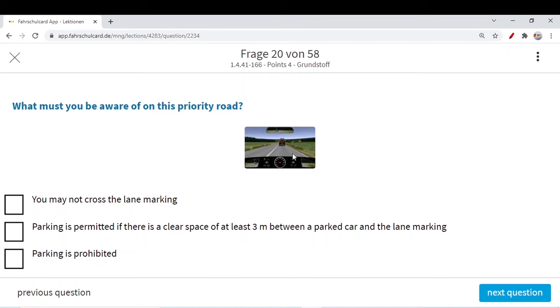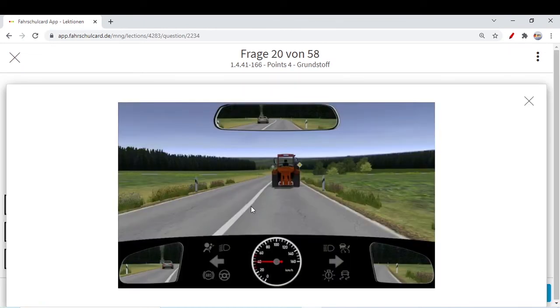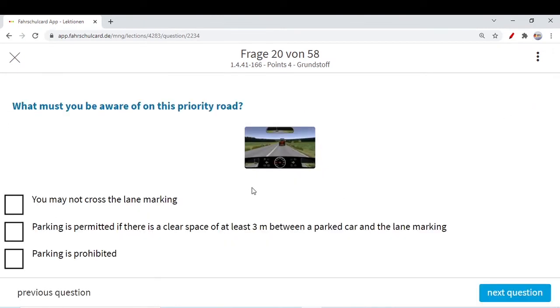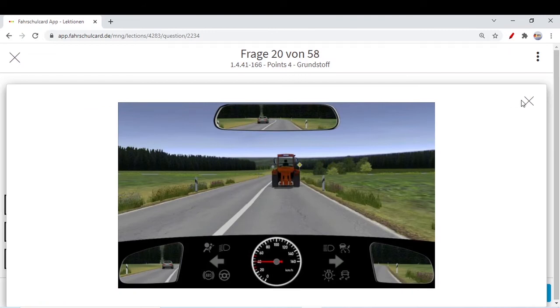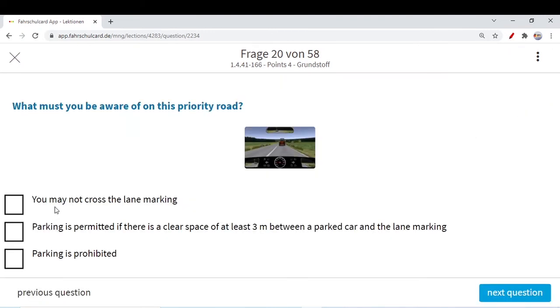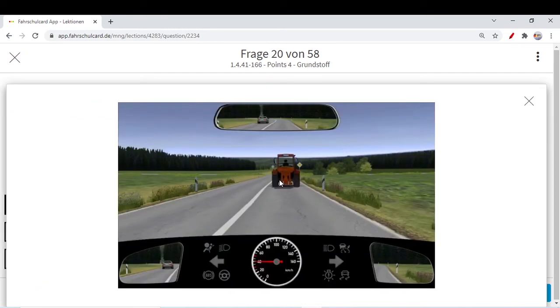You may not cross the lane marking. Yes. Currently, if you see the solid line, you should not cross this lane marking. A few questions back, they were asking about not being allowed at all times throughout your journey, and over there that answer was not correct. But here they are asking as per this lane currently, the solid line, you may not cross the lane marking. Only for the time being, this option is correct. They are not asking about at all times, they are only asking related to this particular scenario.